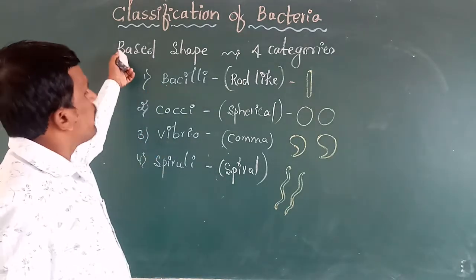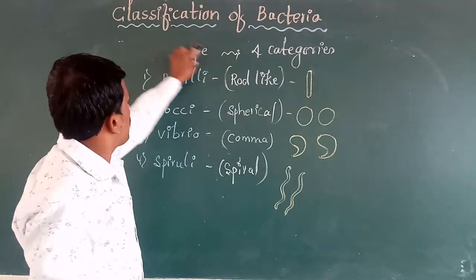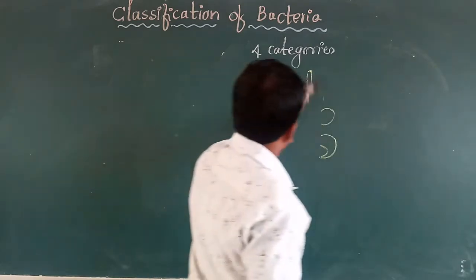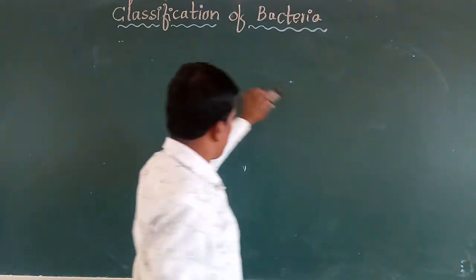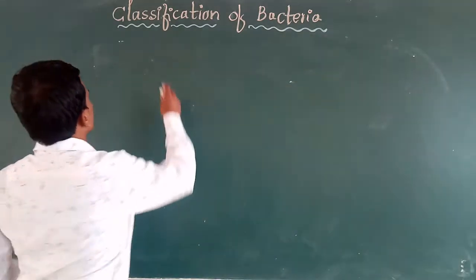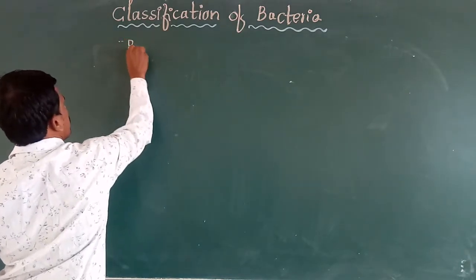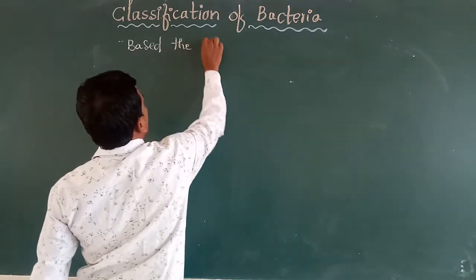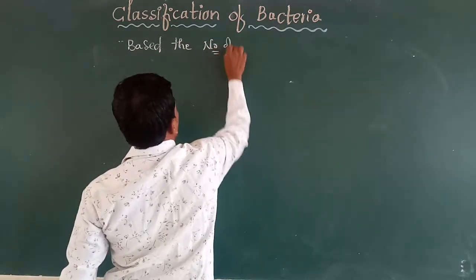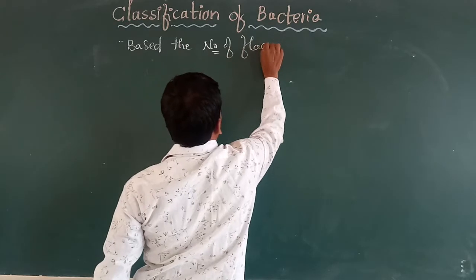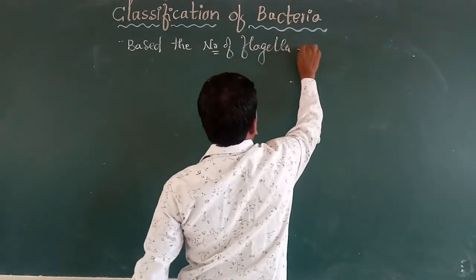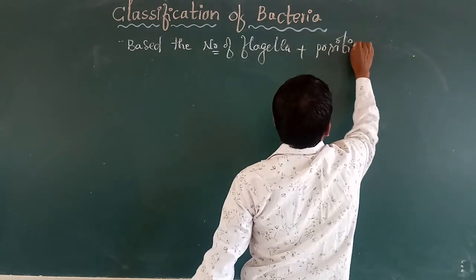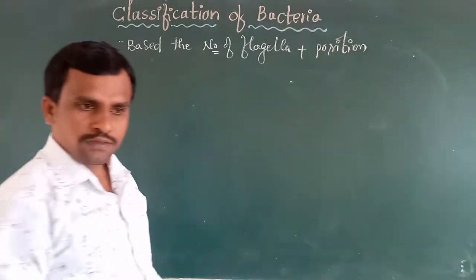Next, classification of bacteria based on the number of flagella and its position.